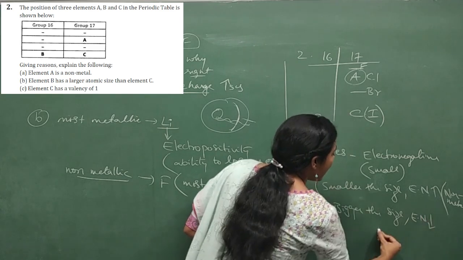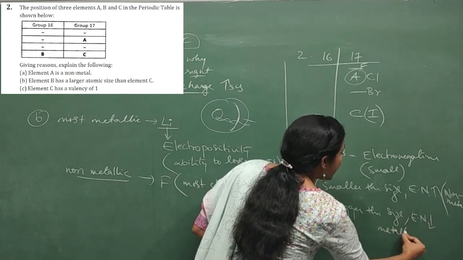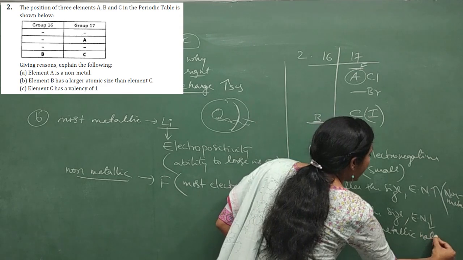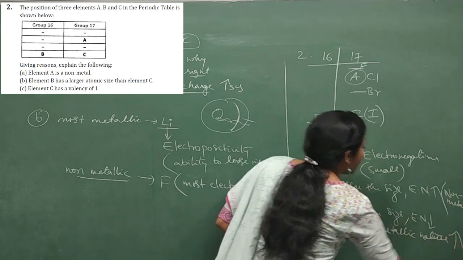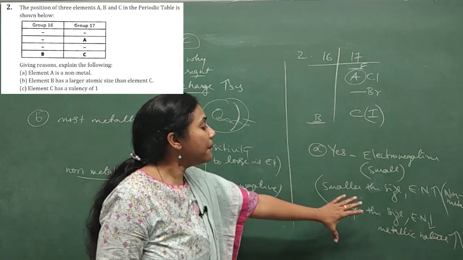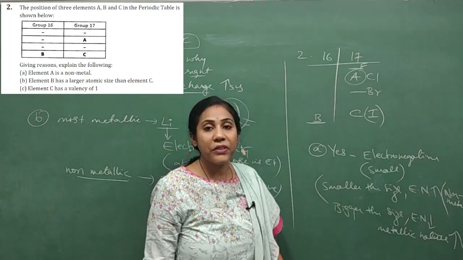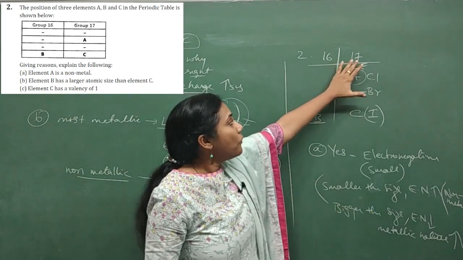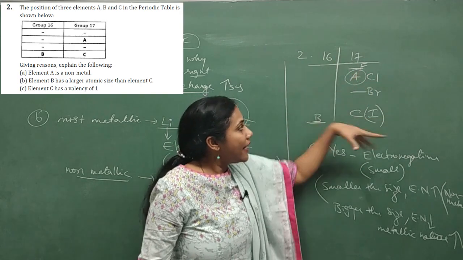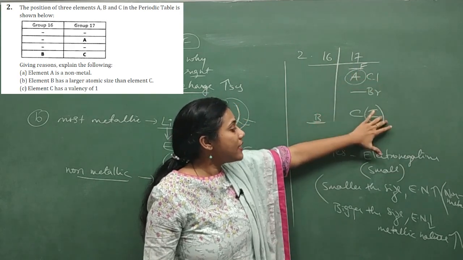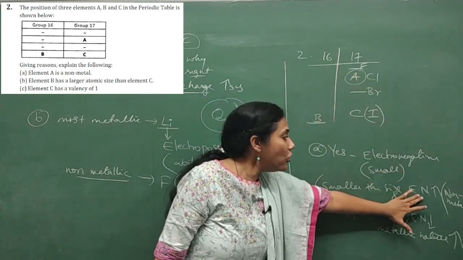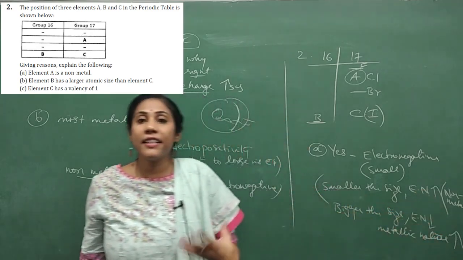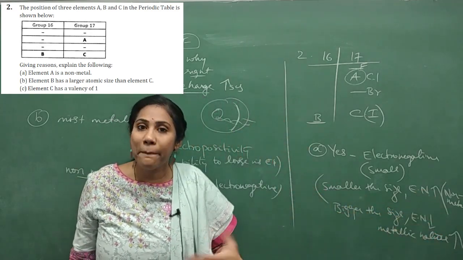Electronegativity decreases. Metallic nature is more. So this is the concept that is linked with the size. Say 17th group elements come on the right side of the periodic table, smaller is the size, so more electronegative, in the sense it will behave as non-metal.